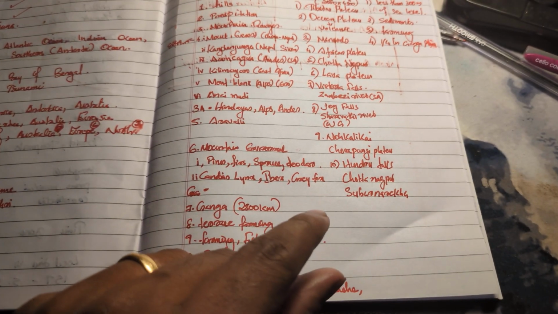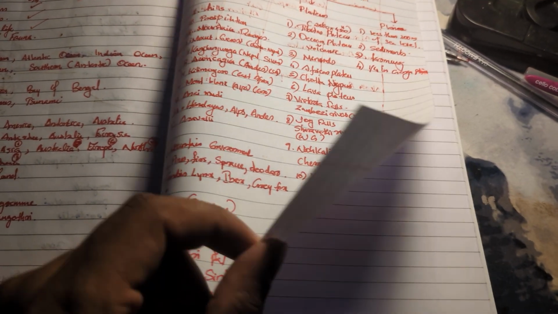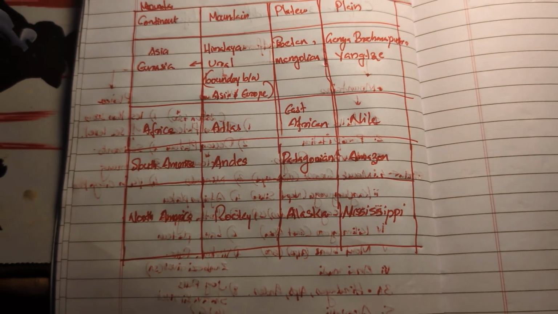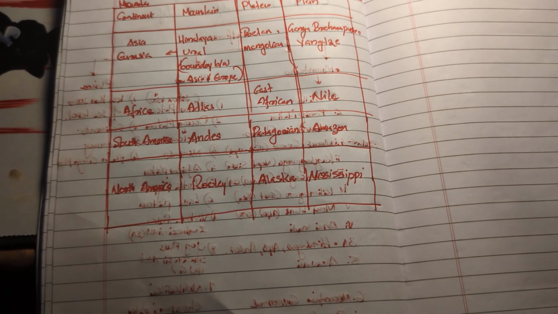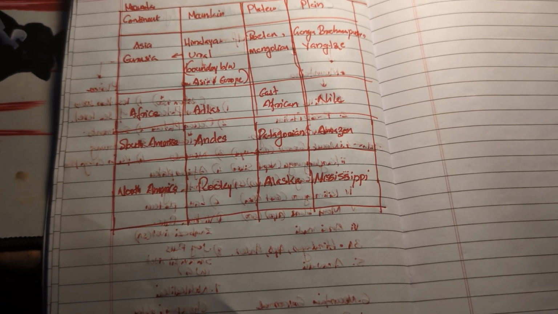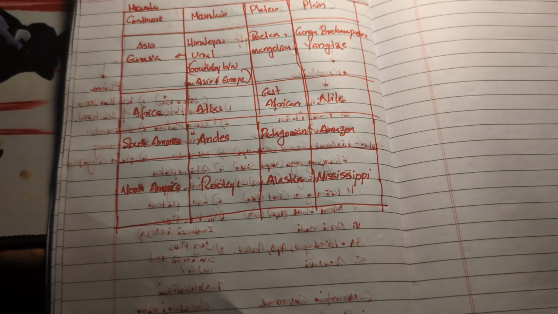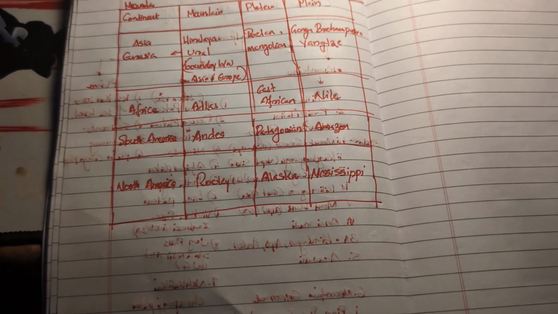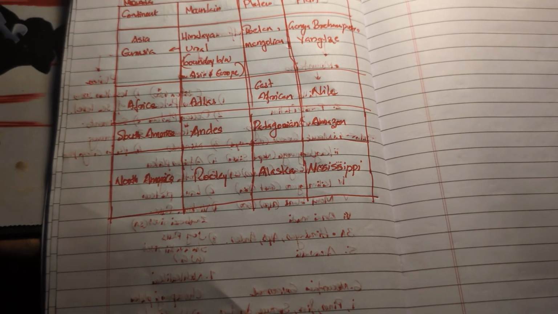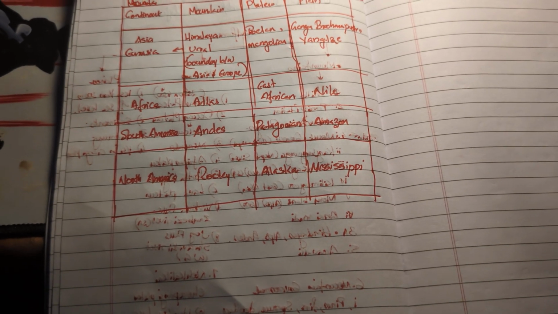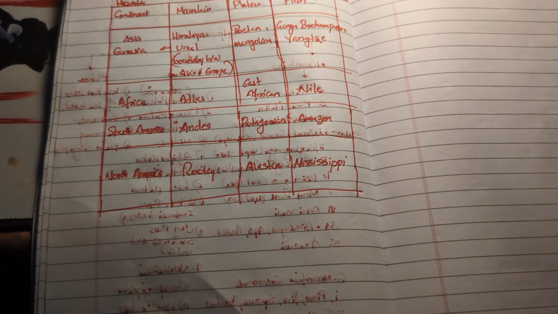Now we will discuss more about the various mountains and plateaus in the continents. In the Asia continent we have the Himalaya mountains. The plateau situated near the Himalaya mountains is the Tibetan plateau, and the plains situated near the Himalayas are the Ganga Brahmaputra plain and the Yangtze plain.